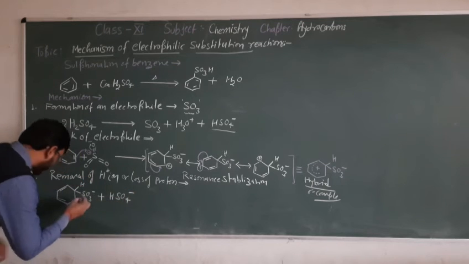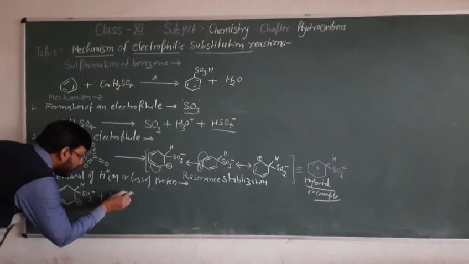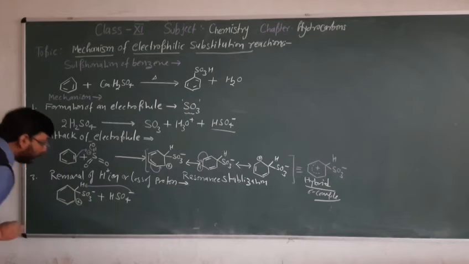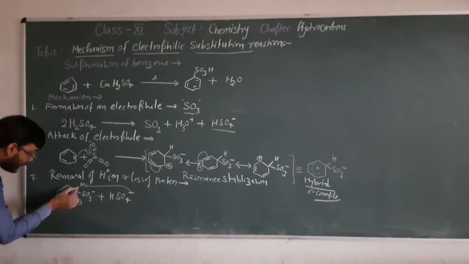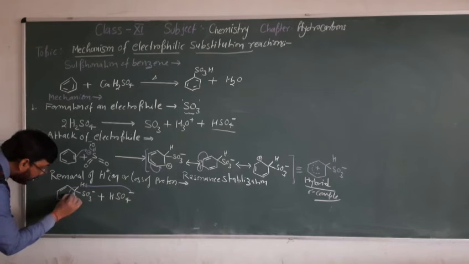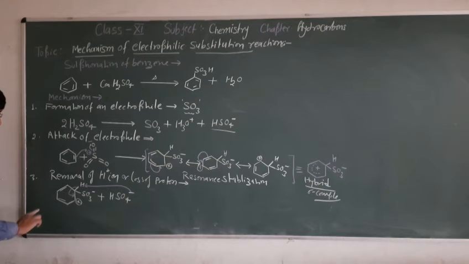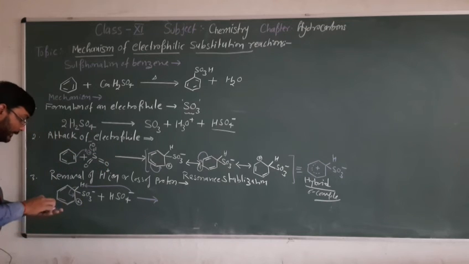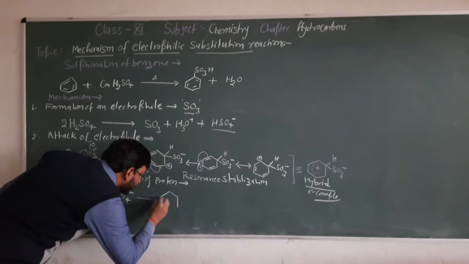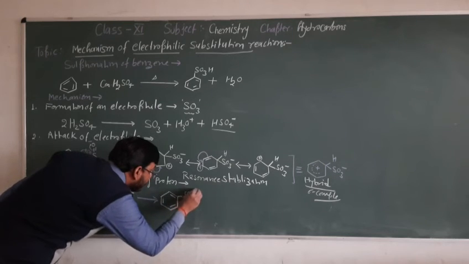HSO4 minus will now attack at this hydrogen atom. Then the hydrogen atom will migrate and get attached to HSO4, and this bond will again shift between the carbon and hydrogen atoms. So this non-aromatic compound again achieves its aromaticity and gives such a compound, SO3 minus.